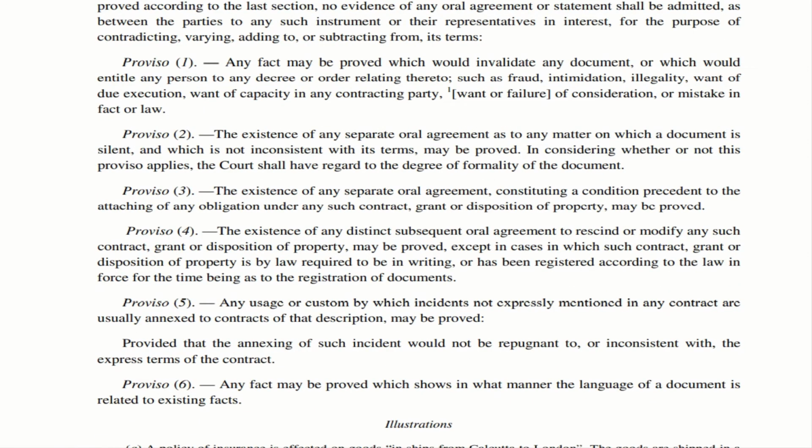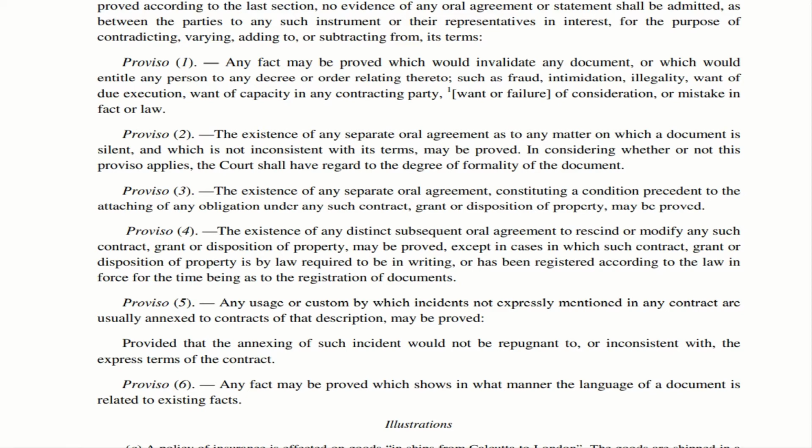The existence of any separate oral agreement constituting a condition precedent to attaching of any obligation under any such contract. So now you are entering into a contract. Before entering into this particular contract, you had an oral agreement with somebody, or the person with whom you are signing an agreement. So in that case, oral agreement can be proved.